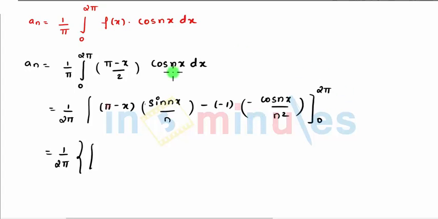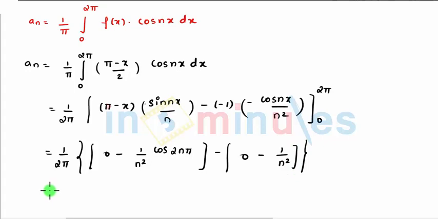So we can write here 1 upon 2 pi times the integration. Let's substitute 2 pi, so sin n 2 pi is 0. So this becomes minus 1 upon n square, this comes as cos 2n pi. Let's substitute the lower limit. Sin 0 comes to be 0, minus cos 0 is 1. So this becomes 1 upon n square. So finally we can write 1 upon 2 pi, this comes as minus 1 upon n square, cos 2n pi is 1. This thus becomes plus 1 upon n square, and this also comes to be 0.